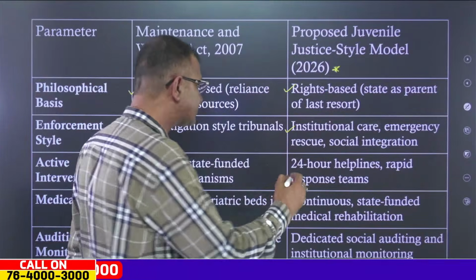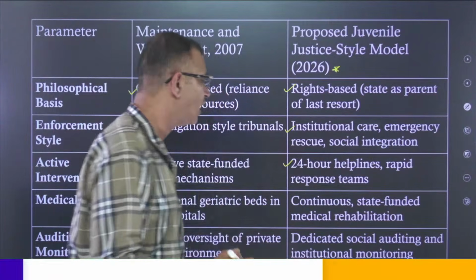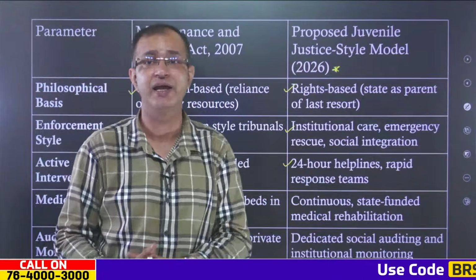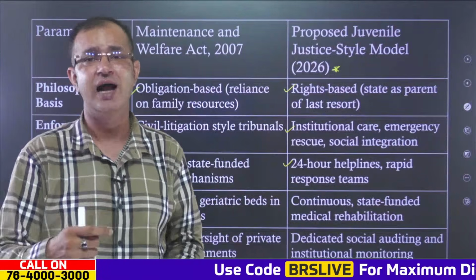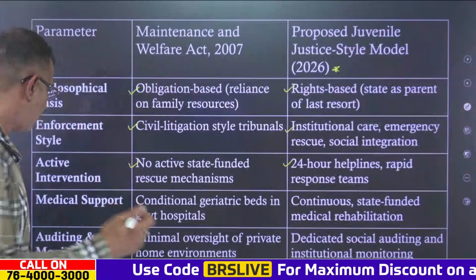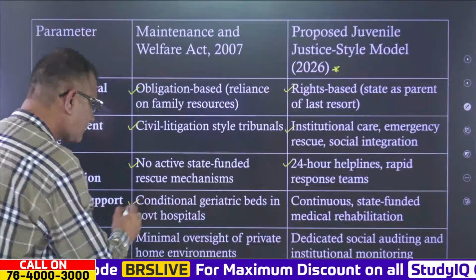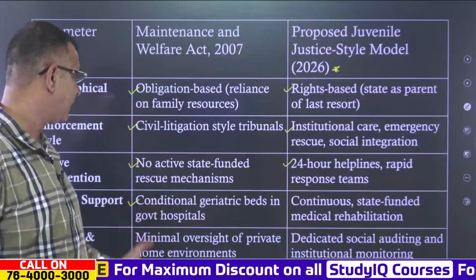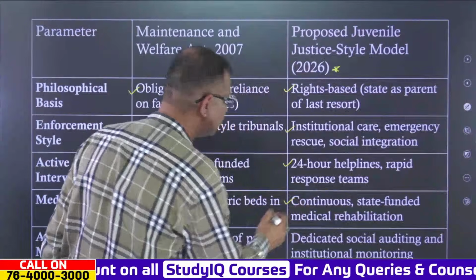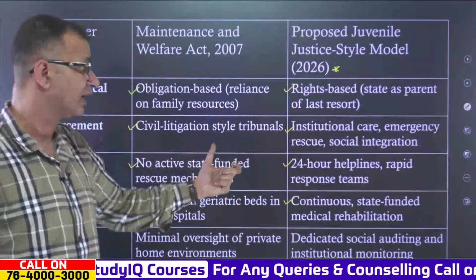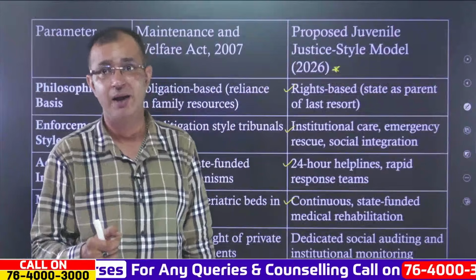But if this proposed amendment is made into law, there will be 24-hour helplines and rapid response teams for the elderly. In the case of medical support, there are currently conditional geriatric beds in government hospitals. But in the proposed juvenile justice-styled amendment or model, there could be continuous state-funded medical rehabilitation for the elderly as well.